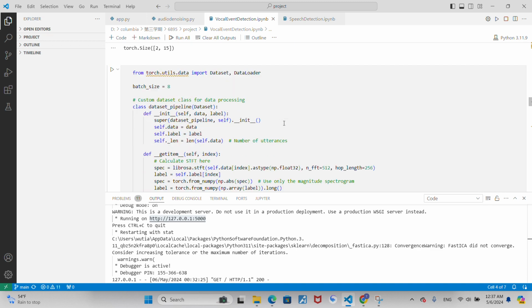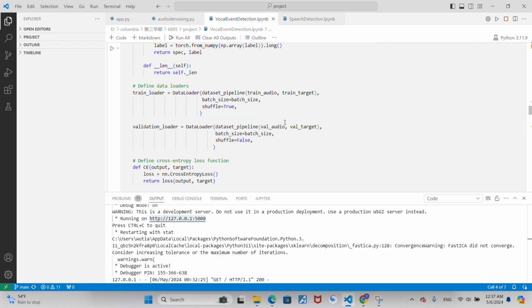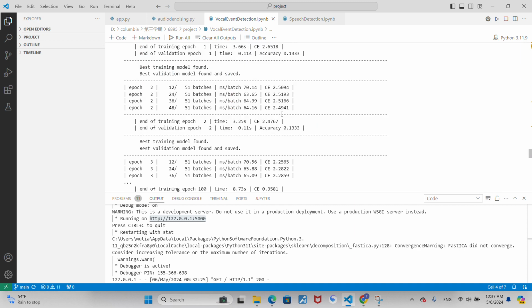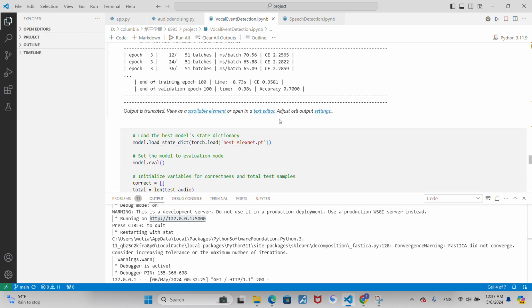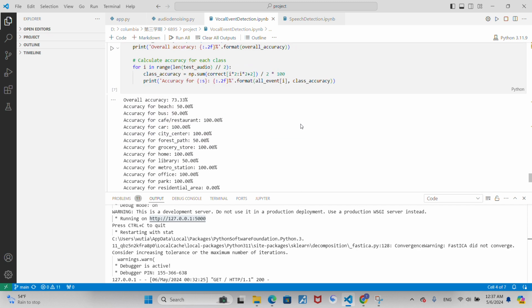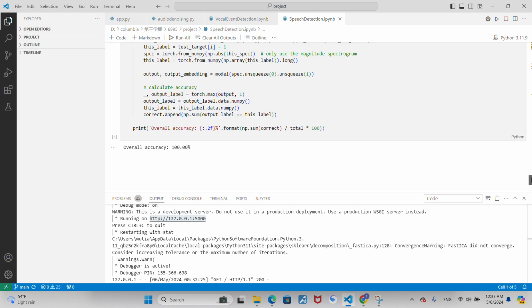By using this model and running the dataset from the train loaders and the validation loaders, I get results. Here are the iterations, about 100 times, and the accuracy is counted for each one. The final accuracy is around 75%, and you can distinguish between different background voices like the beach, the cafe area, car, city center, and so on. So it's performing pretty good. By distinguishing the background voices, I can now distinguish whether there's a speech or not, and this is what I'm going to do in the speech detection block.